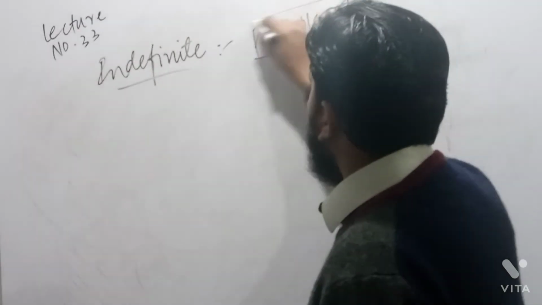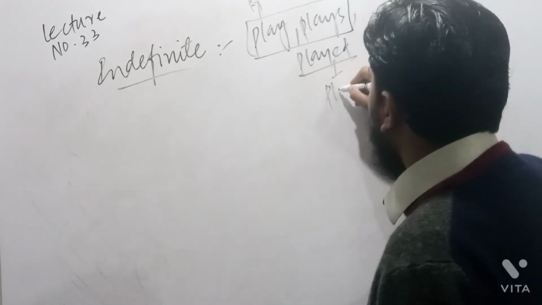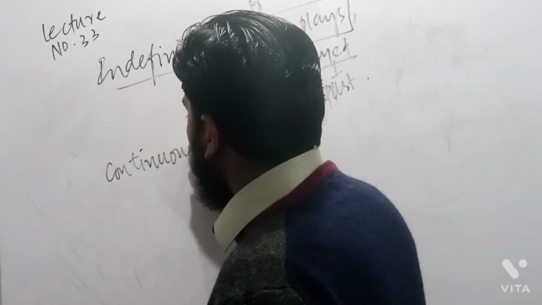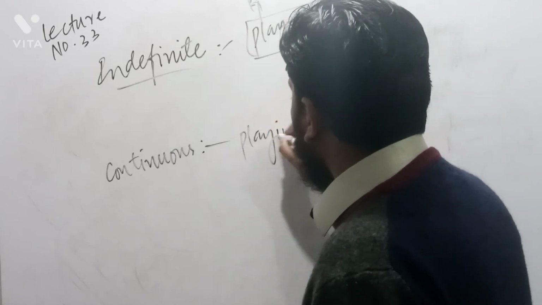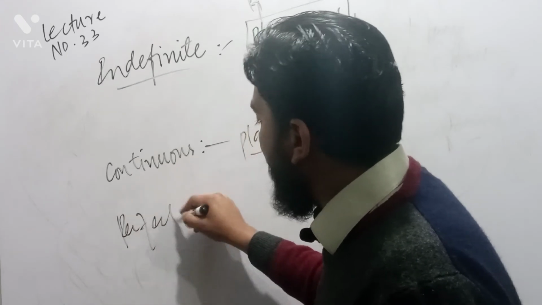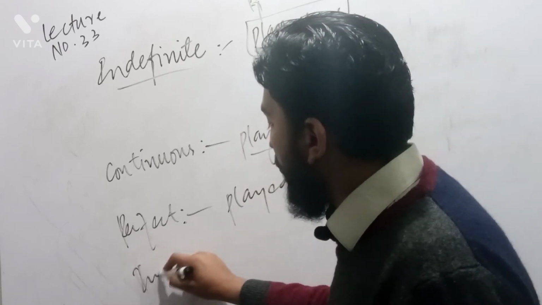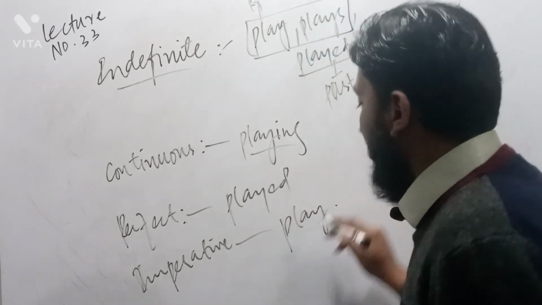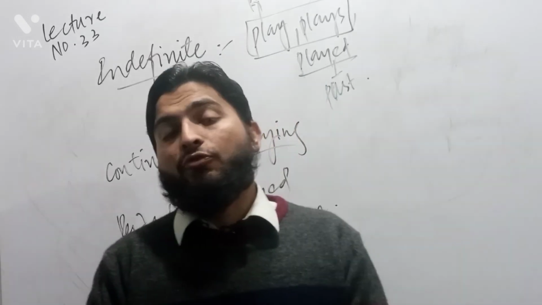Play and plays are needed in present indefinite. Played is needed in past indefinite. But when you are making a continuous tense, then you should use ing form of verb, for example playing. And when you are going to use perfect, then you should use played. Or when you are going to use an imperative, then you should use play. I hope this lecture is quite good for you people. I hope that you should try your best to learn things from it.